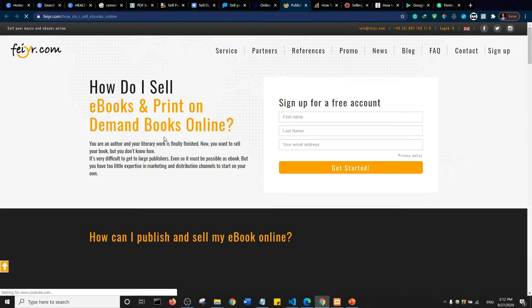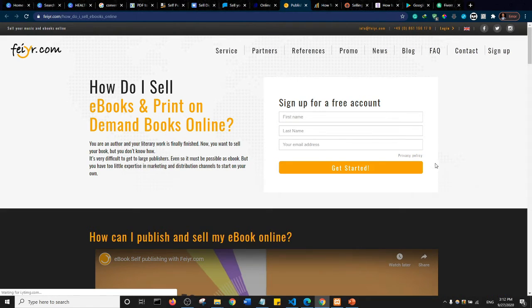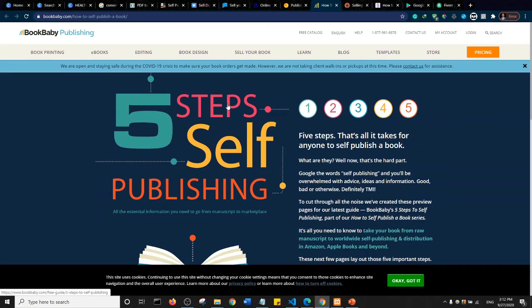So this is one other platform, Fair. You can sell your ebook. Essentially, you can sign up, create an account, and upload your ebook on the platform, and you actually get 90% of every sale. So I think their fee is about 10%. So let's go to the next one.